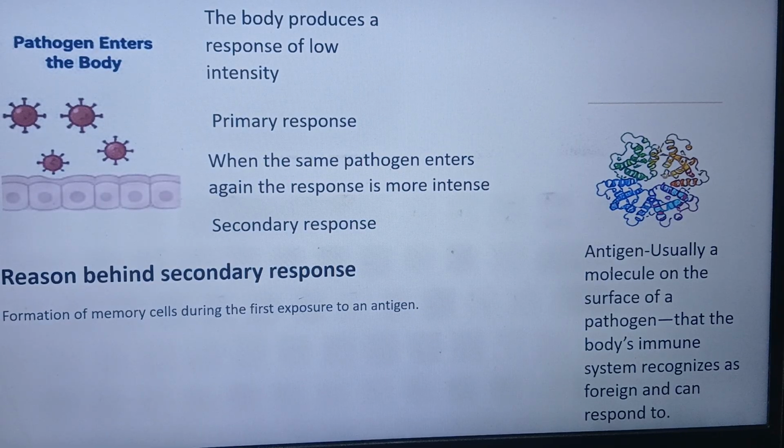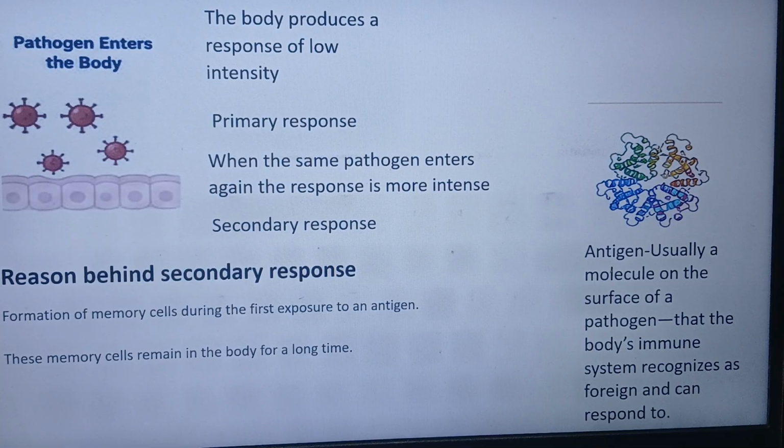From the very name it is clear that they will remember that specific antigen which has attacked before.